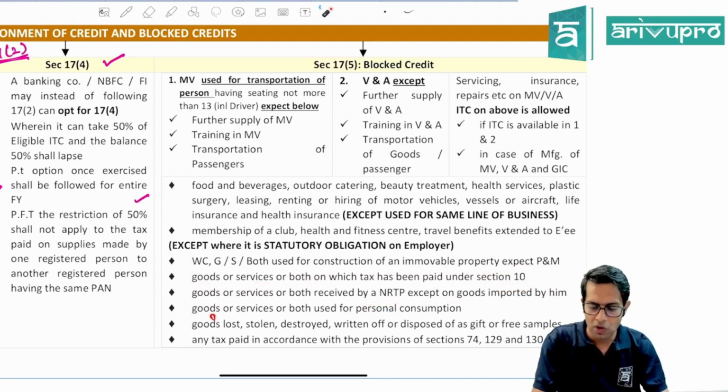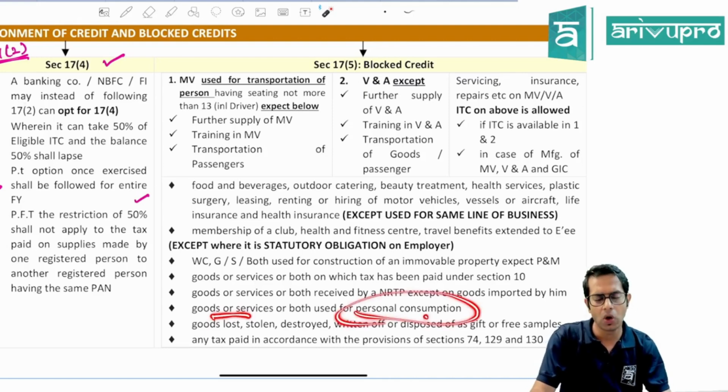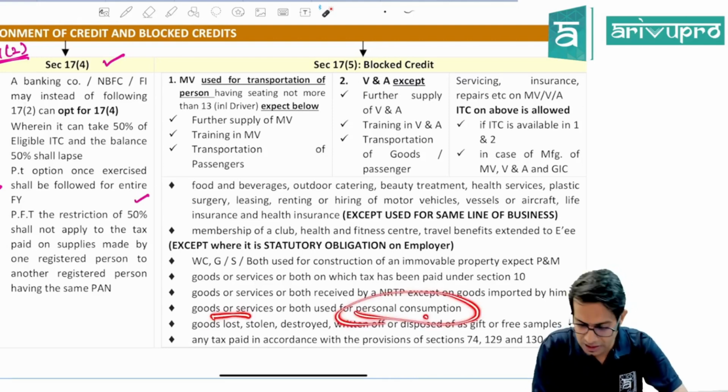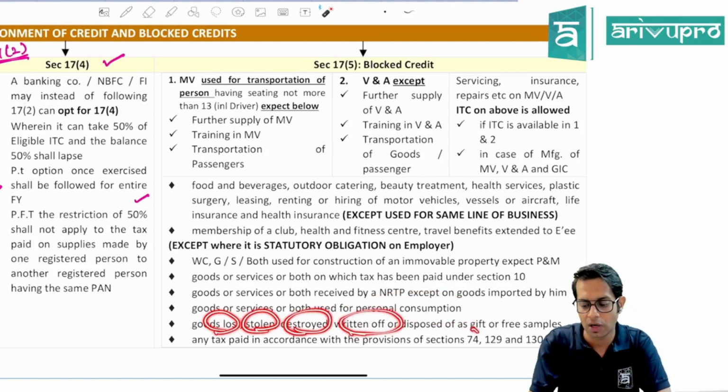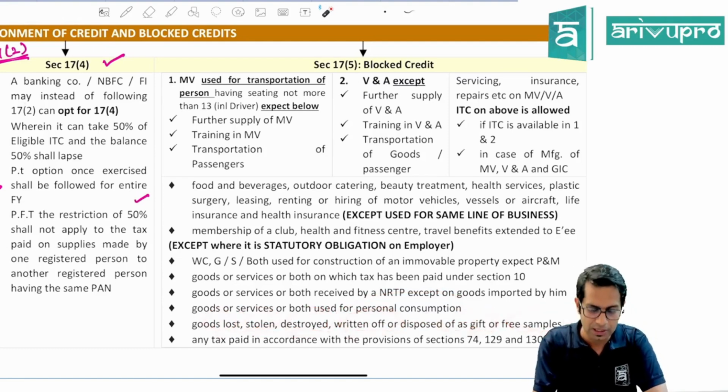Then you will not be able to take ITC on goods or services which are used for your personal purpose, on the goods which are lost, stolen, destroyed, written off, or disposed of by way of gift or free samples. And on those items on which you have paid taxes under section 74, 129, and 130.